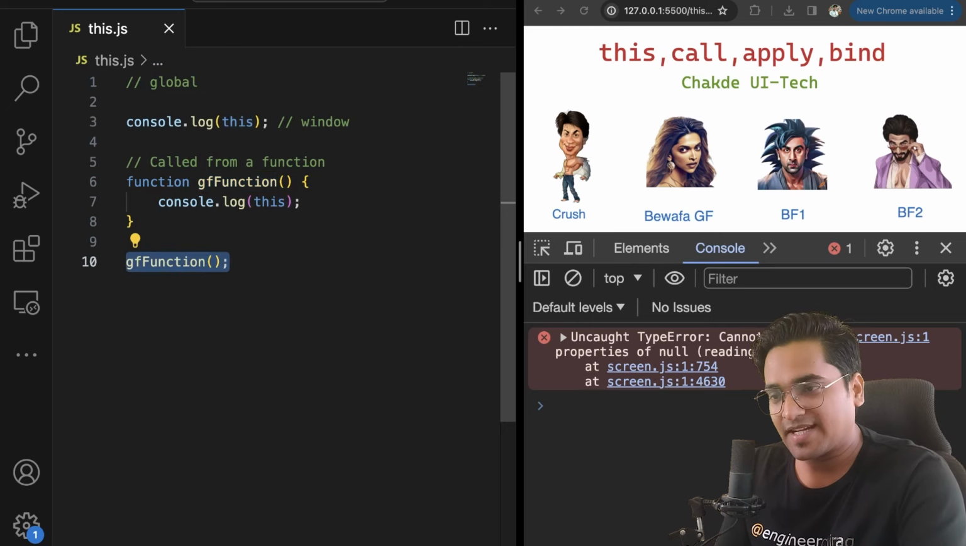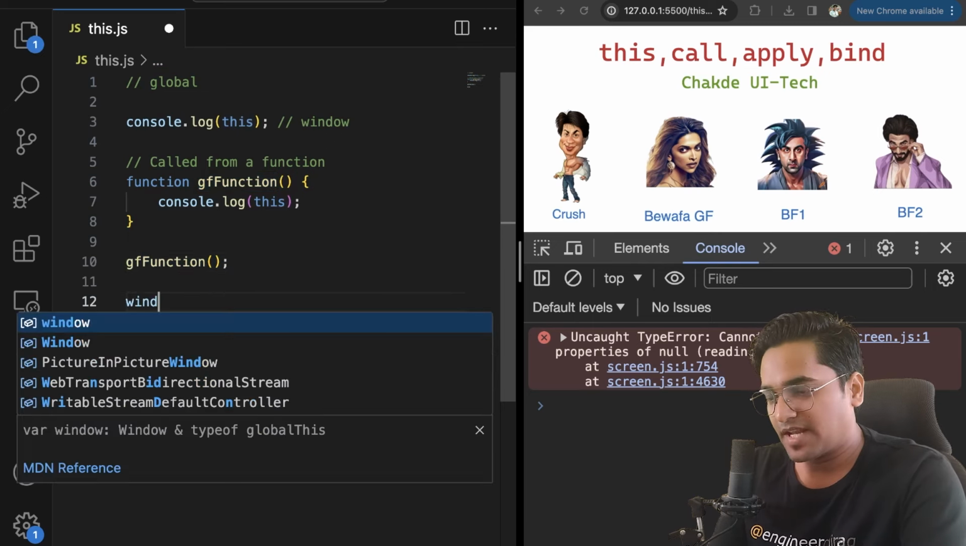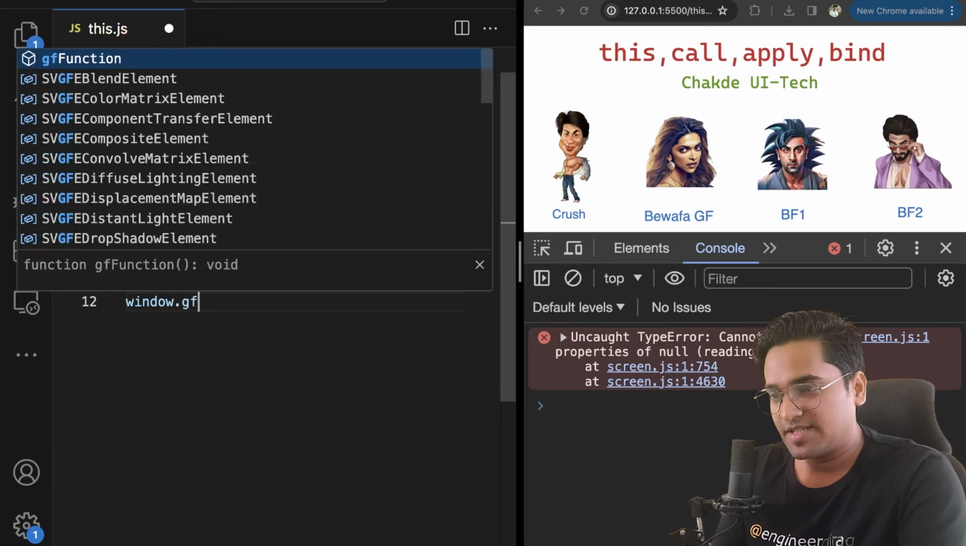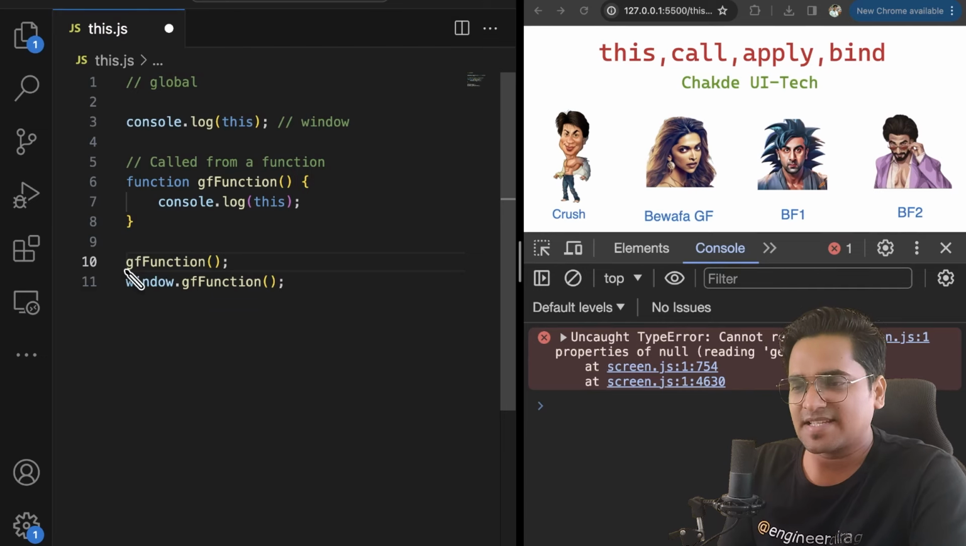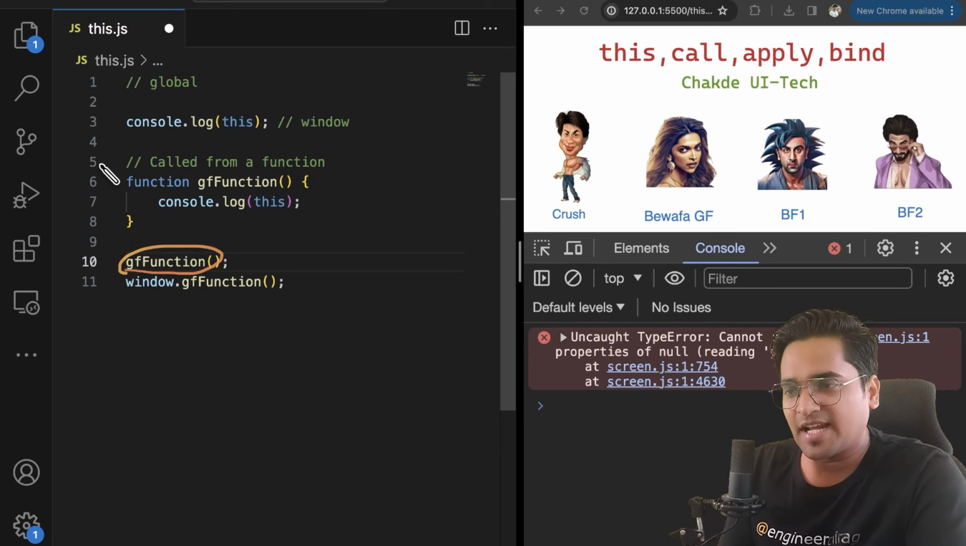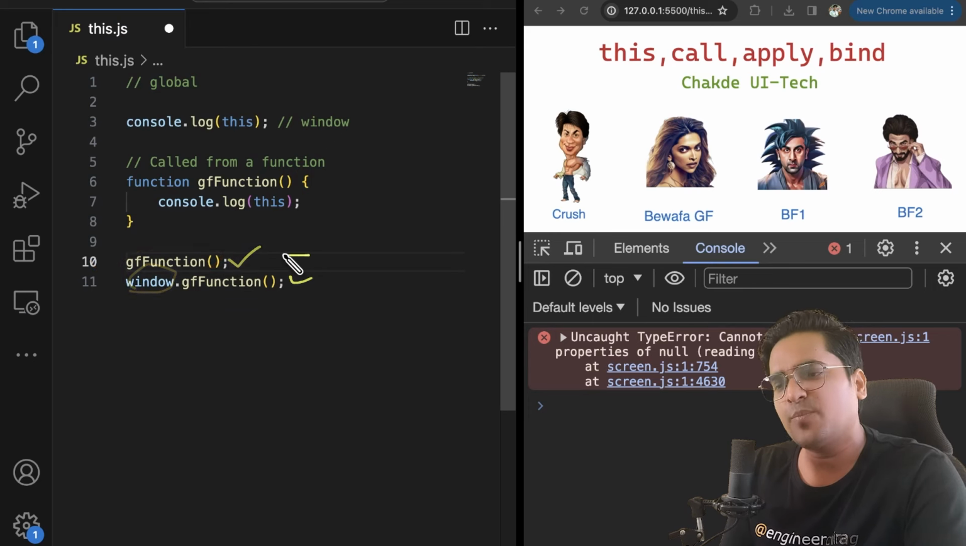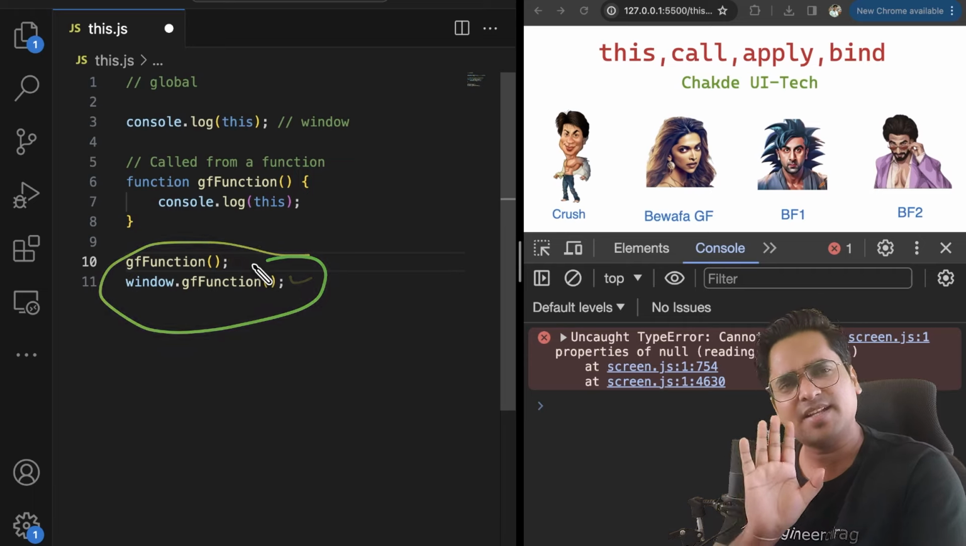You call it directly, or you call it as window.gf function. Both are the same. There is no difference. It's just that anything you define at a root level, any function, by default comes with the window. So either you write it in this fashion or that fashion, both are interpreted as the same thing.